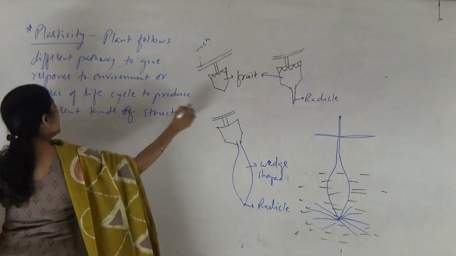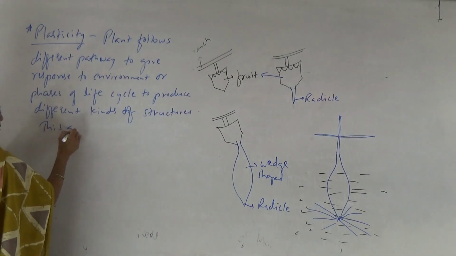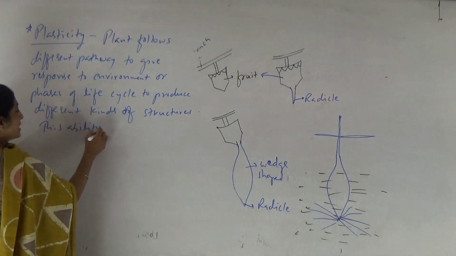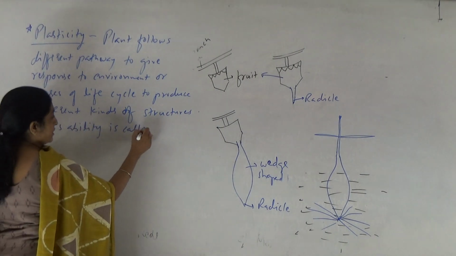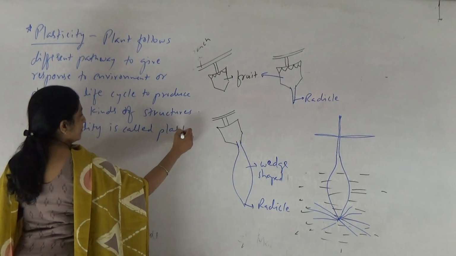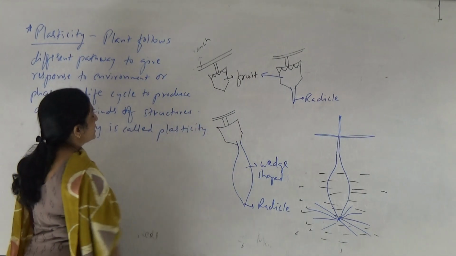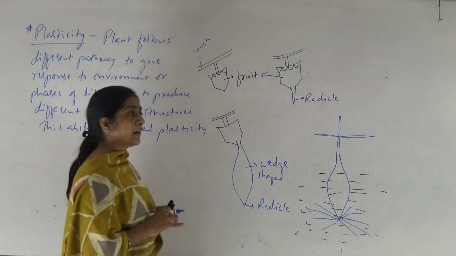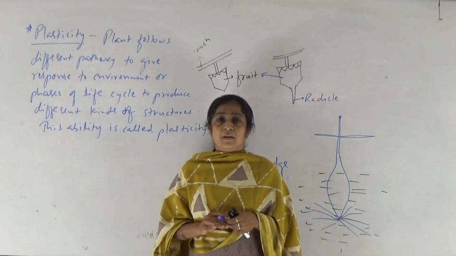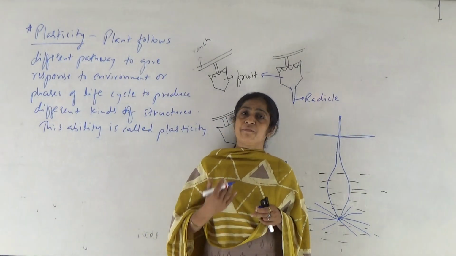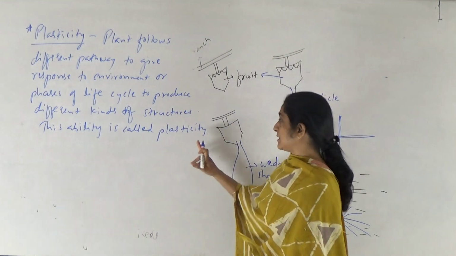Right? This ability is called plasticity. So it is an ability of a plant to produce different kinds of structure in response to environment or phases of life cycle, known as plasticity.